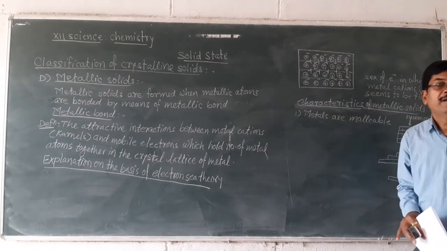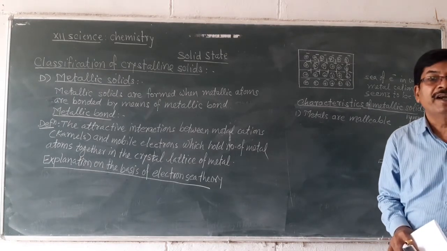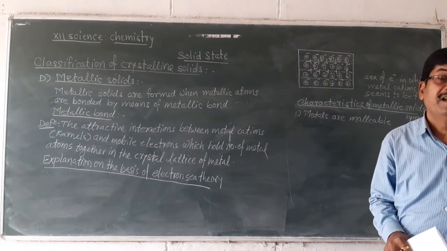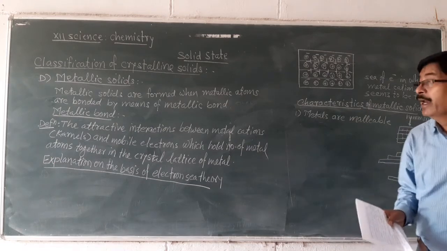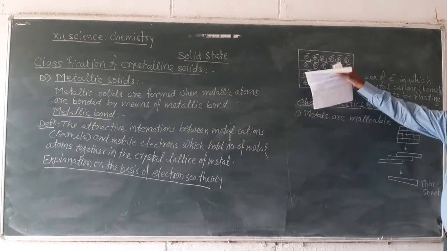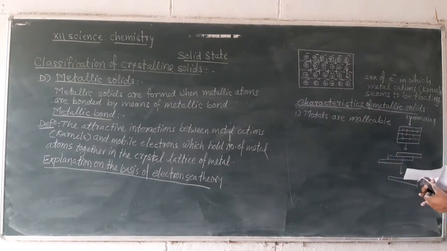The property by which metals when hammered get converted into thin sheets is called malleability. Metals are malleable because of metallic bonds and free electrons.